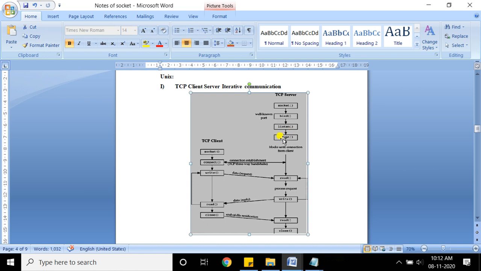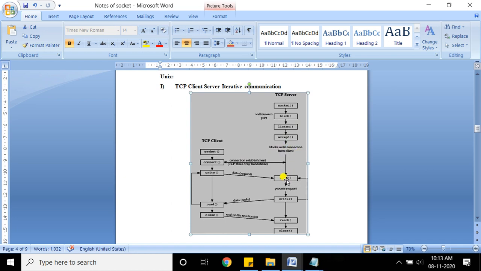The accept system call allows the server to block. It will block the server until the first request comes from the client. Once the server executes the accept system call, it will block, and whichever queue has been maintained, accept will take one request at a time from that queue and execute that request. So it will block the connection until a request comes, and the server is going to wait here.